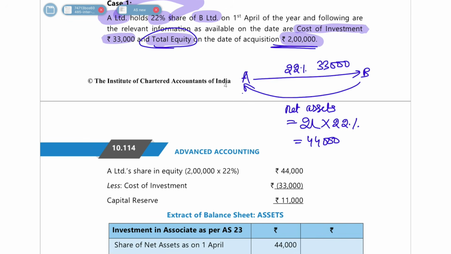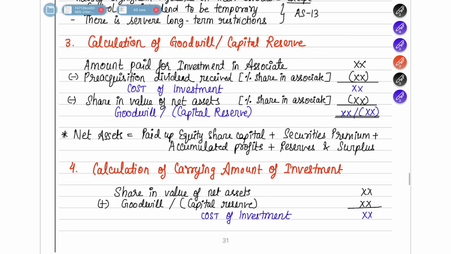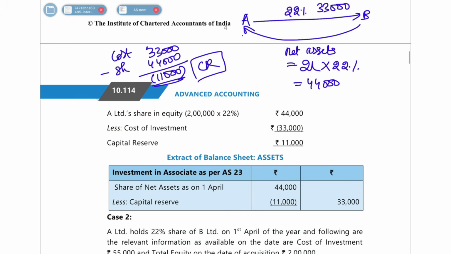See here, I told you, first take the cost of investment. Your cost of investment is 33,000 minus your share in the net assets, which is 44,000. So here you get negative 11,000, which is nothing but your capital reserve. The same thing I taught you in the concept notes also. Cost of investment minus share in value of net asset: if it comes in negative, it is capital reserve. In simple terms, you paid only a cost of 33,000, but you got an extra share of 44,000. So 11,000 rupees, you got an extra share. That is nothing but your capital reserve.